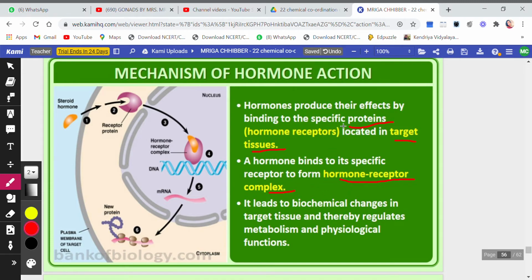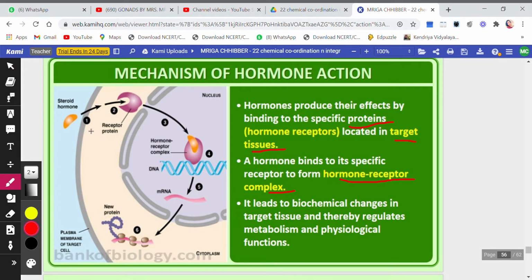Now, because this hormone can reach the target only with the help of this protein, a complex is ready between the hormone and the protein. You see, this is the steroid hormone. This is the receptor which is waiting for the particular hormone to come. Now, this hormone will come and bind to the receptor.